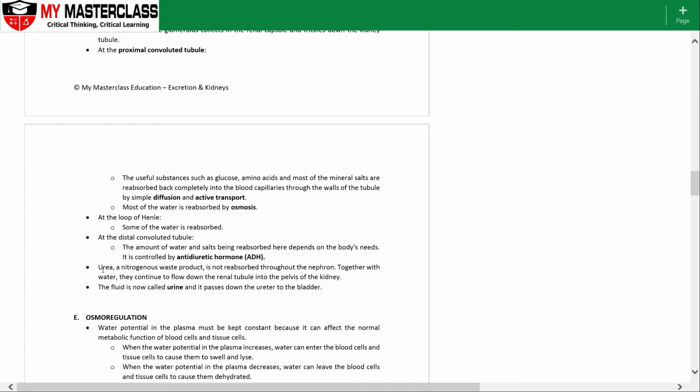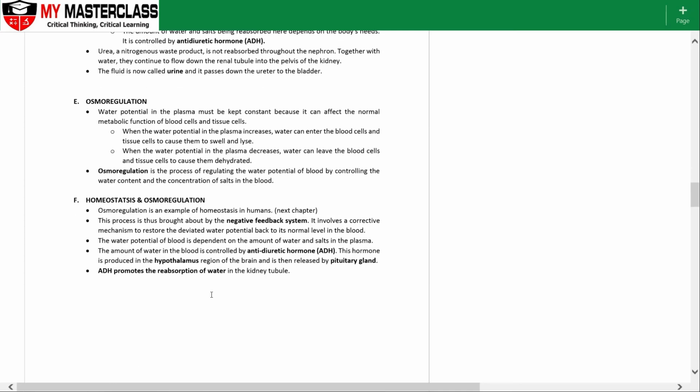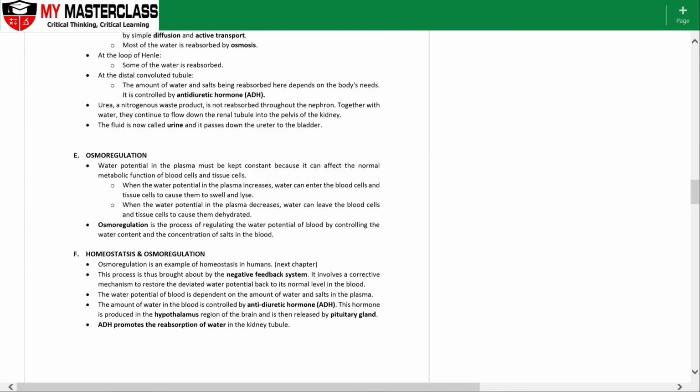Of course, things like urea, waste products, are not reabsorbed, and together with whatever water is not reabsorbed, it will be released out into the urinary bladder itself to be released to the environment. All right, so the next part we'll be looking at osmoregulation and how ADH affects it, along with homeostasis.